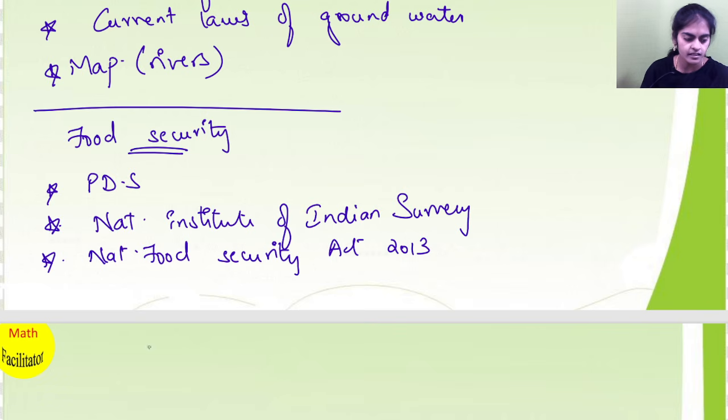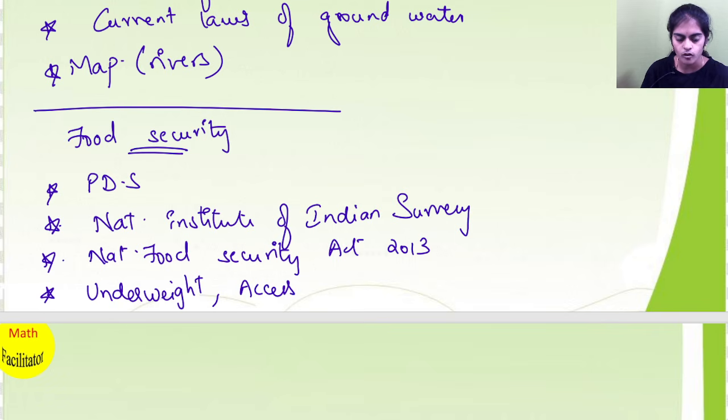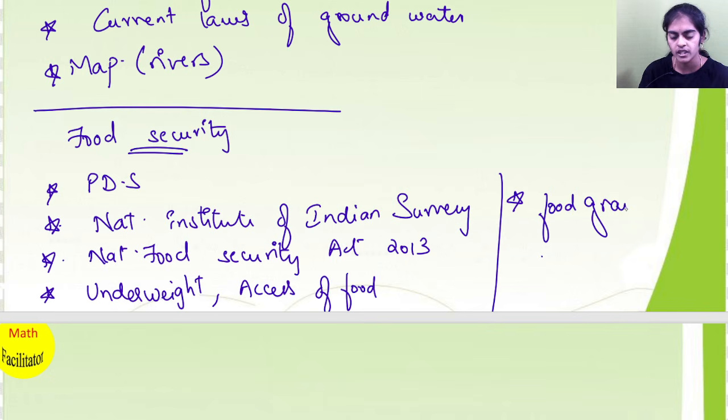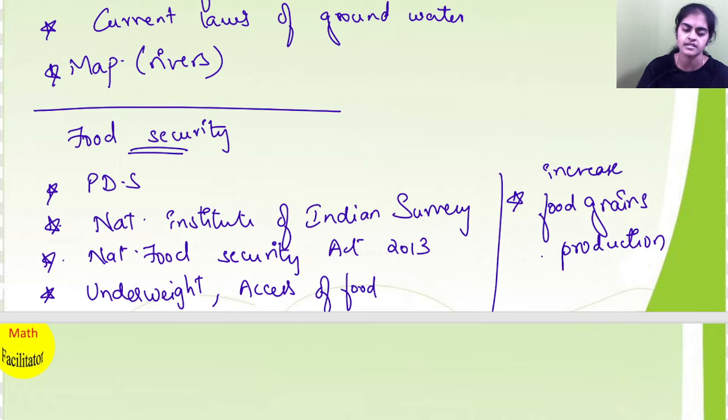Along with this, please learn the relationship between underweight and access to food. What do you mean by underweight? What is the relation between underweight and access to food? And what is your opinion or suggestion? If you see, for every chapter you are getting some opinion, suggestions, comments. So that topic you will learn. You will learn about food grains production, what food grains production is and what you feel about that, how you can increase food grains production. So what is your opinion on this?